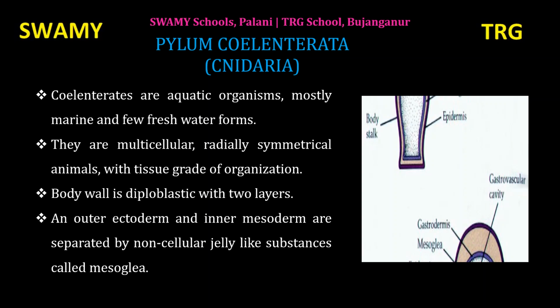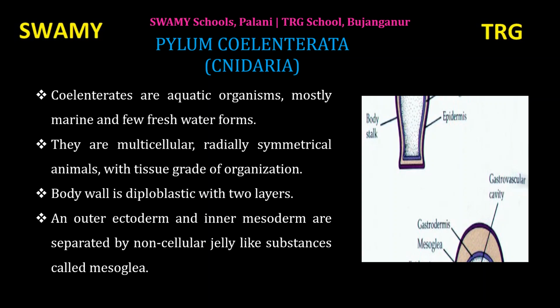Coelen is a Latin name which refers to hollow. So, coelenterates are the animals which have hollow body cavity, hollow intestinal creatures. Coelenterates are aquatic organisms, mostly marine and few freshwater forms.